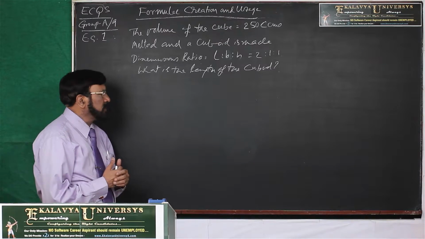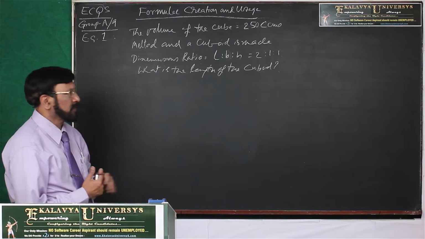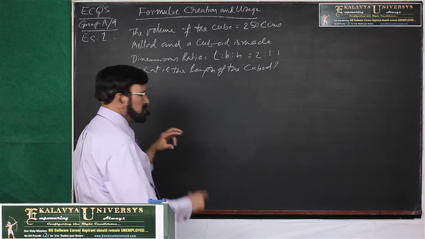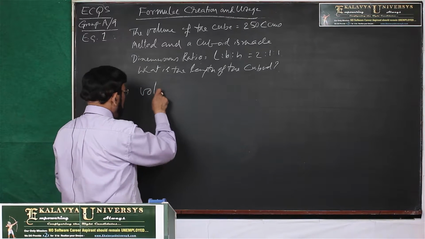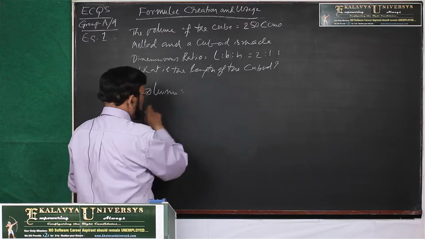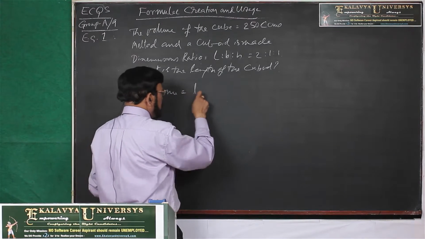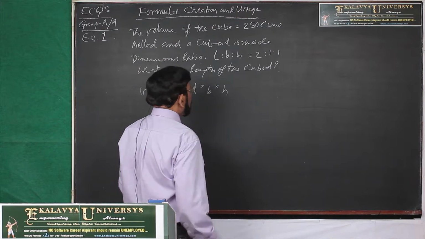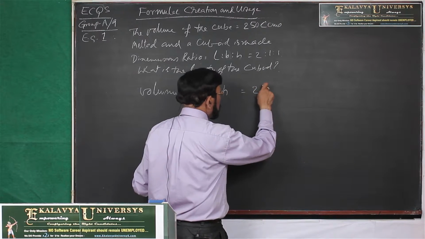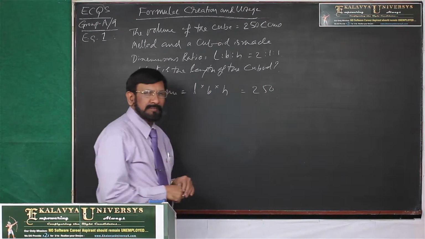So we have to find out the length of the cuboid. Now, cuboid means rectangular solid. The volume of the cuboid is L into B into H, that is equal to 250 cubic centimeters.